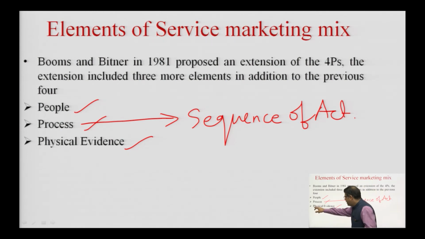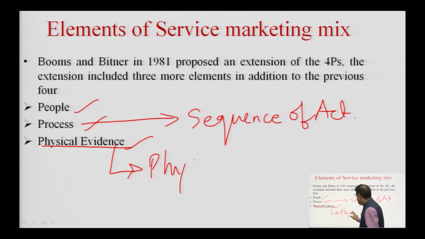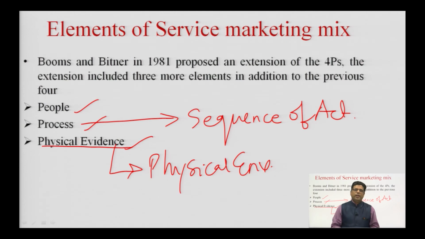And then last but not the least, there is physical evidence. Let me define this by saying that it is the physical environment in which the service is being offered. When we go to a restaurant for eating food, we have tables and chairs, the lighting, the curtains, an ambience, people around who are in uniform, the menu card, the bill, some tissue papers kept on the table, and some music playing.